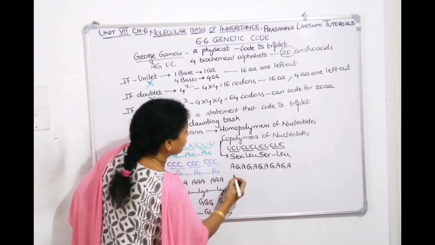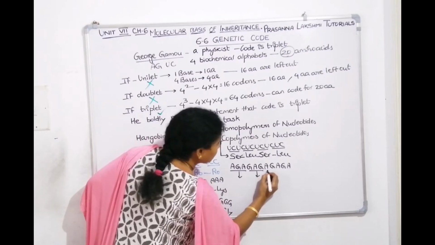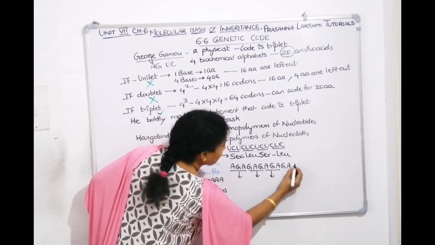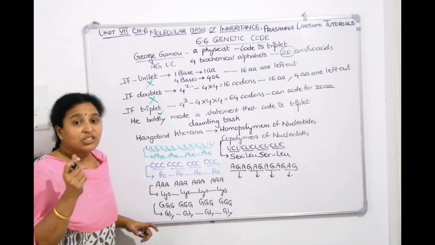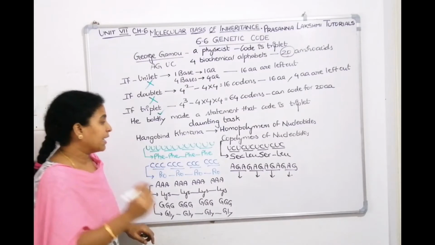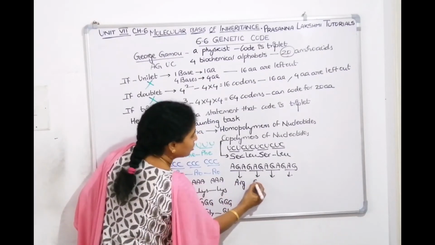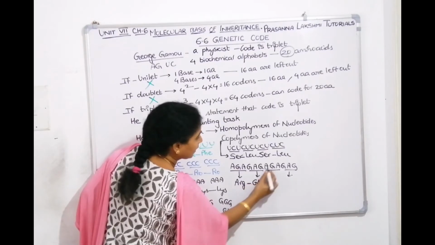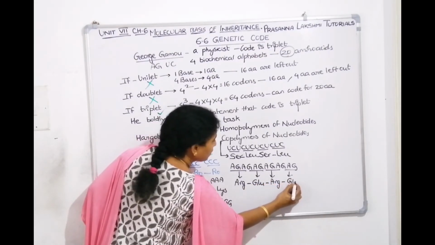Like that, if you prepare another copolymer, which amino acid does AGA code for, and which does GAG code for? We should know. AGA codes for arginine, GAG codes for glutamic acid. Again, AGA codes for arginine, GAG codes for glutamic acid.